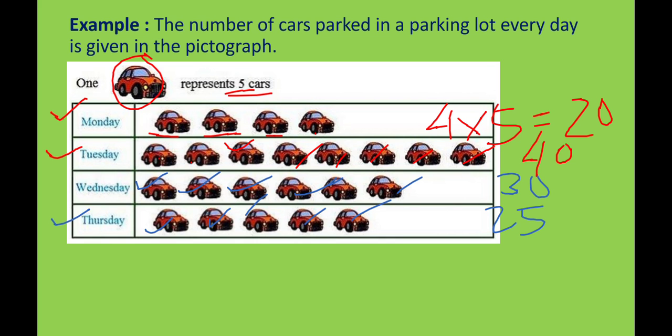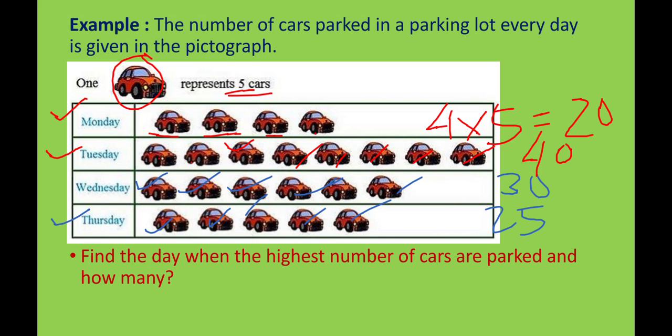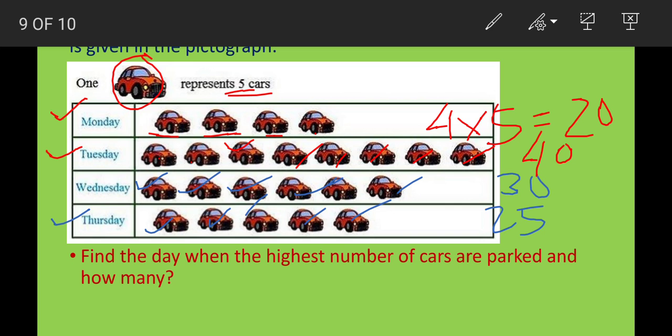Next we will move towards the questions. Find the day when the highest number of cars were parked, and how many. By watching the pictures, we can say that the number of cars parked was highest on Tuesday, and that is 40. The number of cars was 40 and the day is Tuesday. Clear? So here you can write Tuesday.